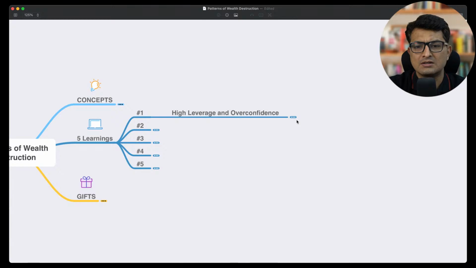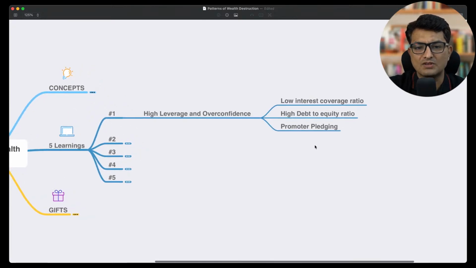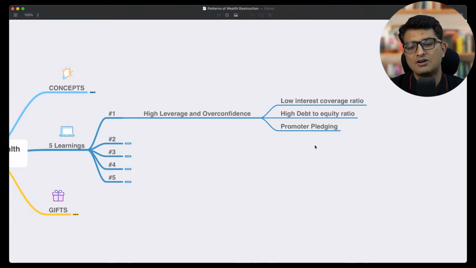So if you are able to avoid companies with high leverage, most of your work is actually done. And what can you analyze to see whether there is high leverage or a problem in these kinds of businesses? First, you look at a low interest coverage ratio.